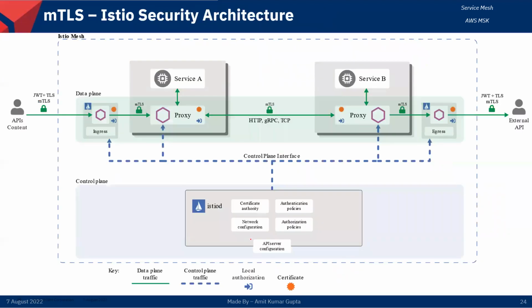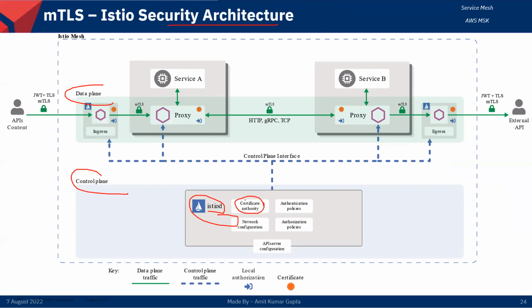So this is the last slide. It is the security architecture. It is the same as the architecture, showing how security flows. It shows the control plane and data plane, and Istiod is the major service running in the control plane. You can see the certificate authority is there.